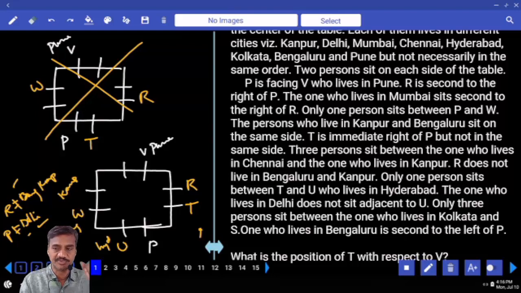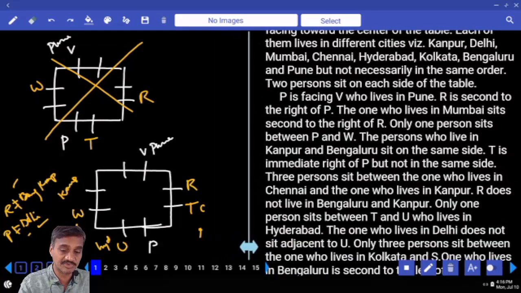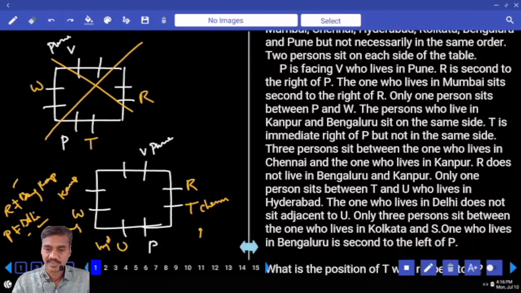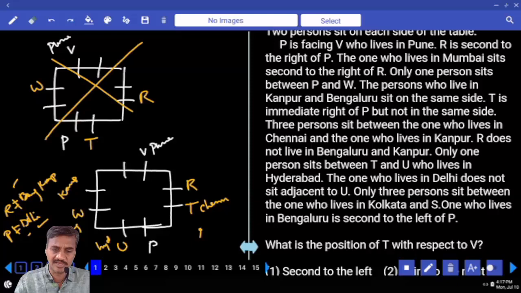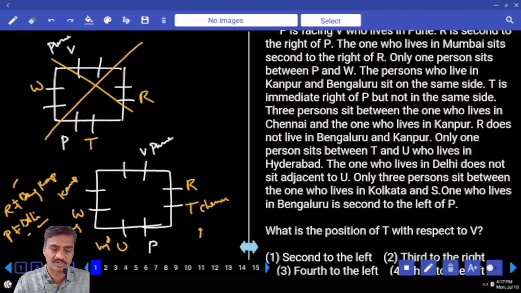Now 3 persons between Chennai and Kanpur. Between Chennai and Kanpur there must be exactly 3 people: 1, 2, 3, isn't it? Hence who must be from Chennai? T is from Chennai. And only one person between T and U, U lives in Hyderabad. The one who lives in Delhi is not seated adjacent to U, and only 3 persons between Kolkata and S. Between Kolkata and S there must be exactly 3 people, isn't it?